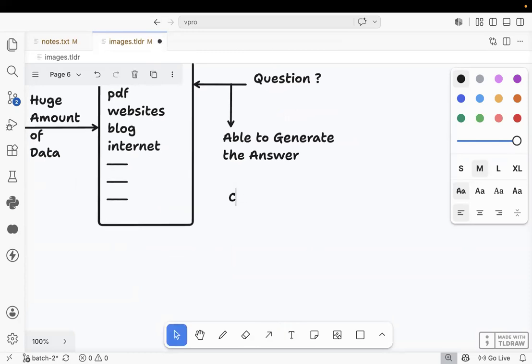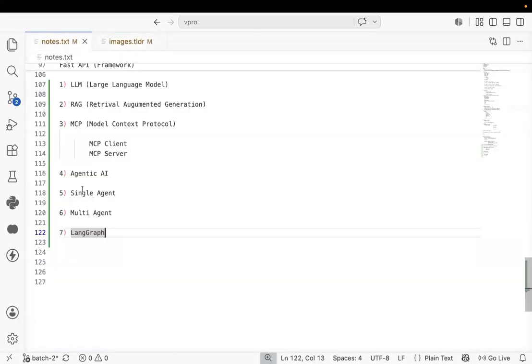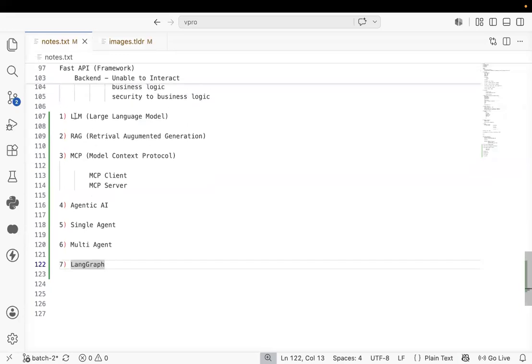Example for the LLM: ChatGPT. I think ChatGPT will answer the questions, or not? ChatGPT will answer the questions. Next one is Gemini AI. Gemini also will answer the questions. Next one is Claude, and like this, so many more are there. These are the examples of LLMs. I hope you people are okay with the LLM.